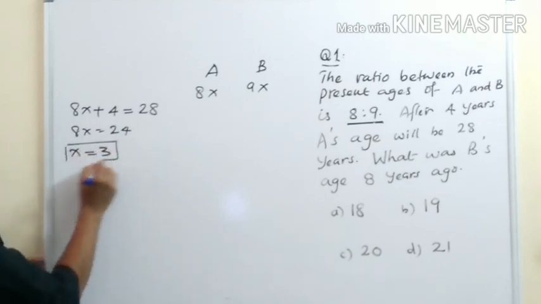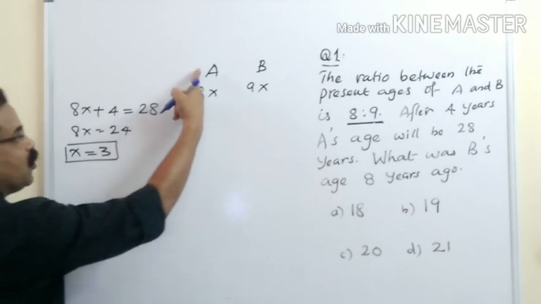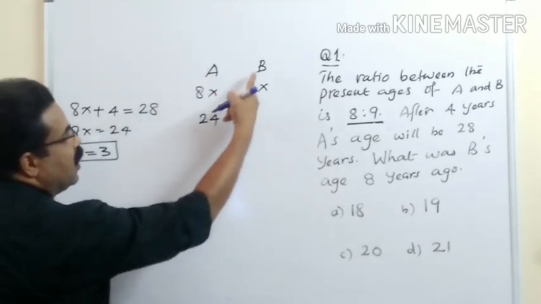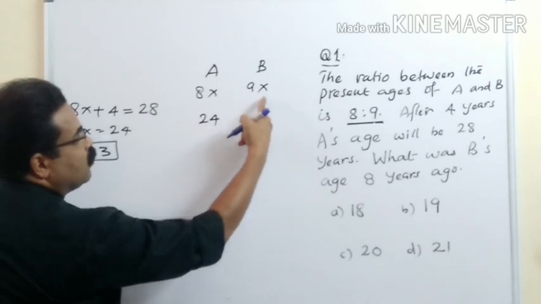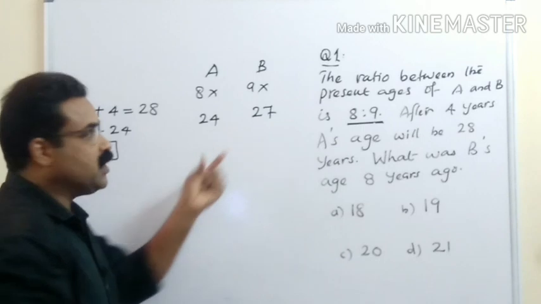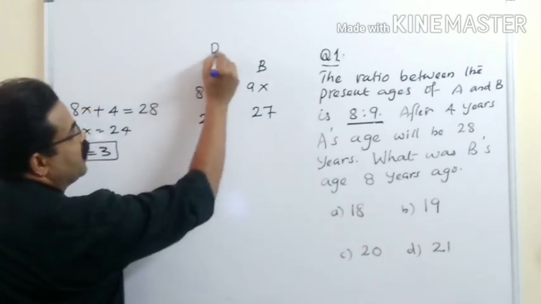We got the value of x, put that value here. So the present age of A will be 8 into 3, 24, and the present age of B will be 9 into 3, 27. So we got the present ages. So these are the present ages, students.